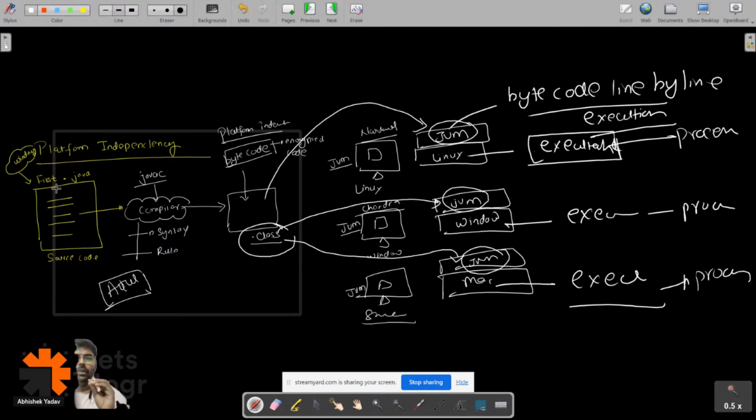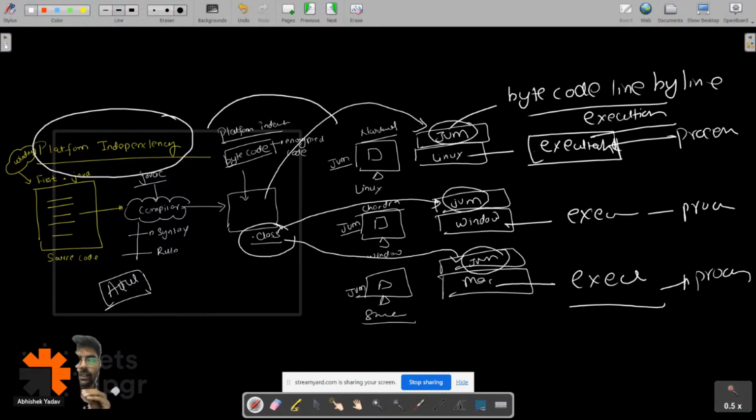So here Java is able to achieve platform independency with the help of bytecode and with the help of JVM. And since JVM is reading the code line by line and converting it to machine understandable code, it is acting as an interpreter here.